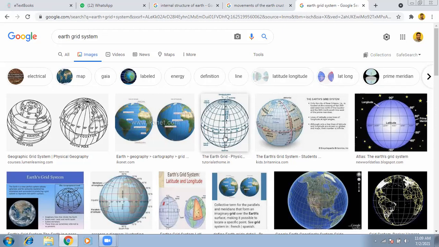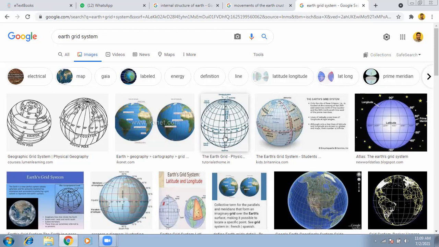This means India lies in the northern hemisphere. If you take both sides of the Equator, the north side is called the northern hemisphere, and the south side is called the southern hemisphere.